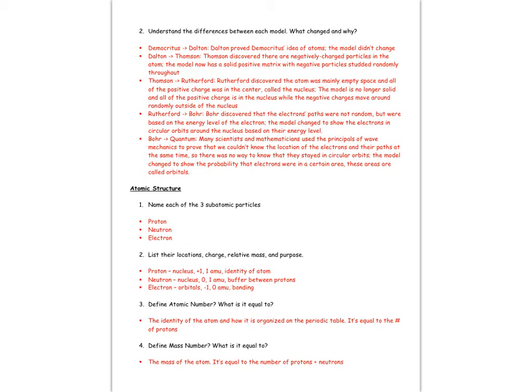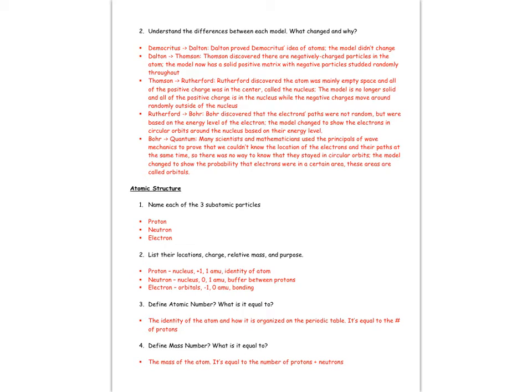Your neutron is in the nucleus, also a nucleon. It has a neutral charge, that's why you see a 0 there, 1 AMU, and the neutron's purpose is a buffer between the protons. The electron is located outside of the nucleus in orbitals, has a -1 charge, 0 AMU because the mass is too small, so we don't consider it a part of the mass. And the electron's purpose is for bonding.